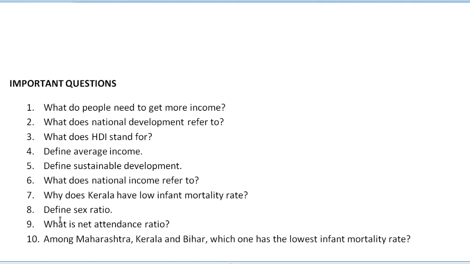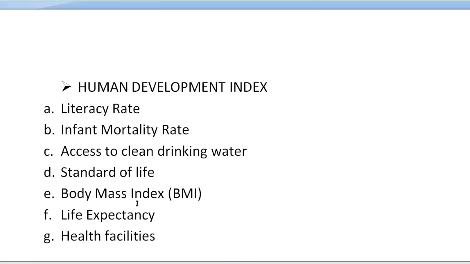The next question is, define sex ratio. Some questions are like this, which you studied in your previous classes. Question number 9, what is net attendance ratio? And question number 10, the last question, among Maharashtra, Kerala and Bihar, which one has the lowest infant mortality rate? I think you will already get the answers to all these questions. So in this way our flowchart is going to be completed.